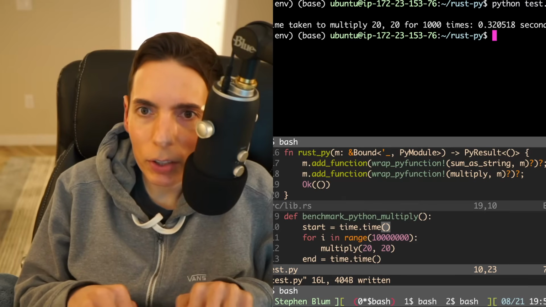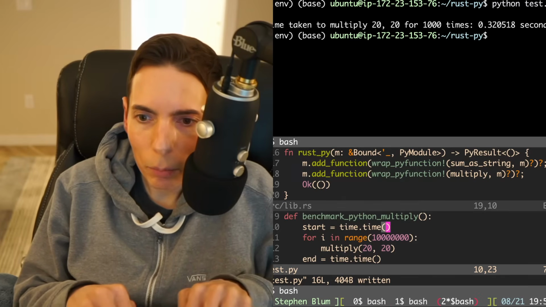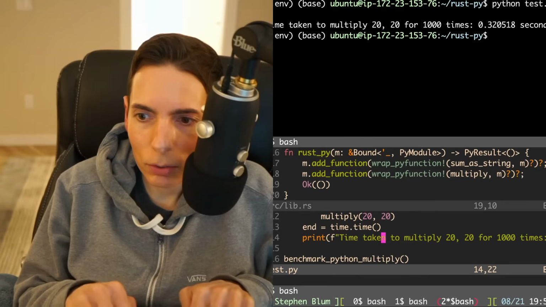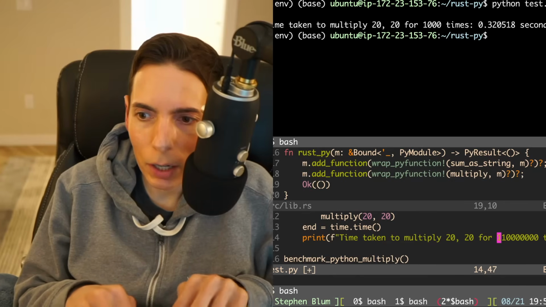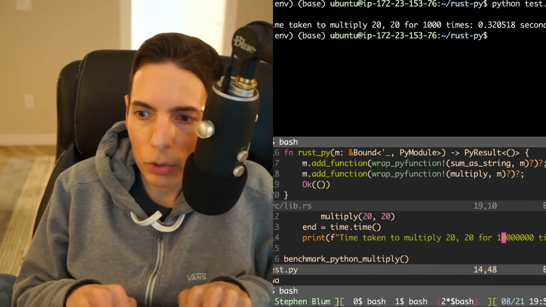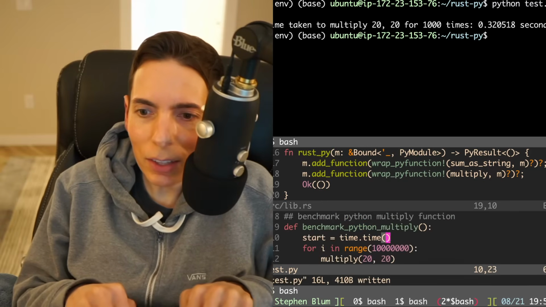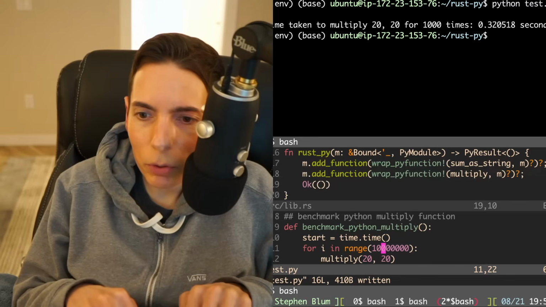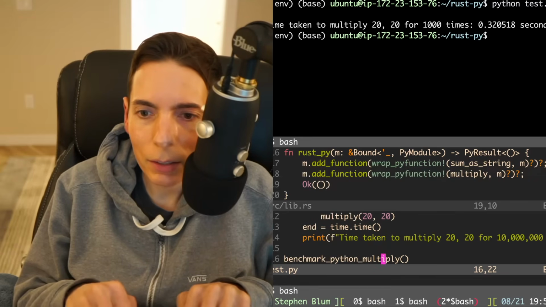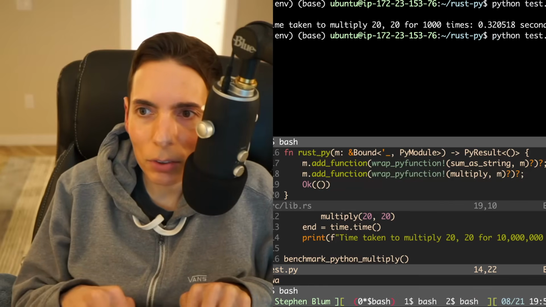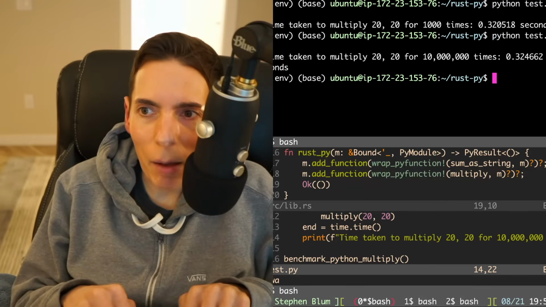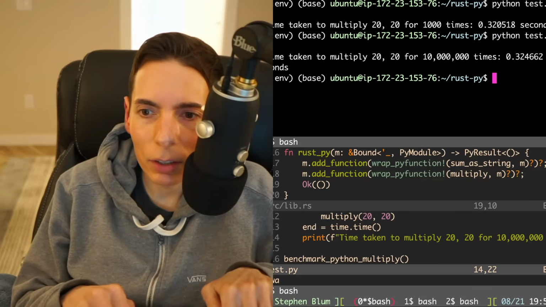That's 320 milliseconds for the Python. And we'll say this for, boom, that number of times. Okay, which is a lot. That's 10 million iterations. Is it really? Wait. 1, 2, 3, 1, 2, 3. Yeah, that's 10 million iterations of multiply. And that's actually pretty fast for Python. I'm actually kind of impressed at how fast that is.